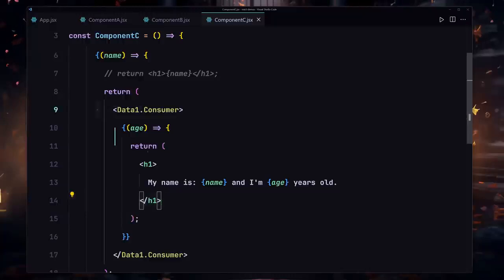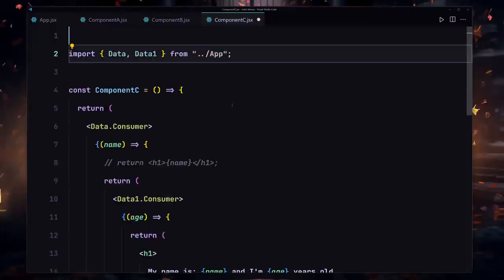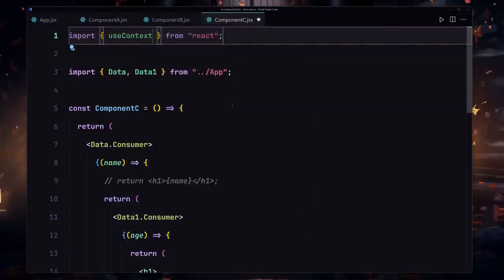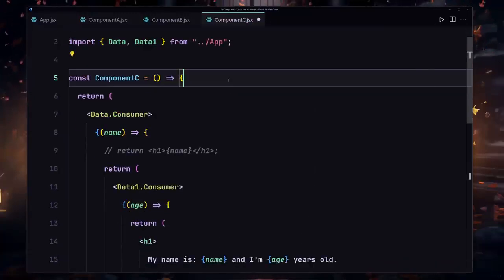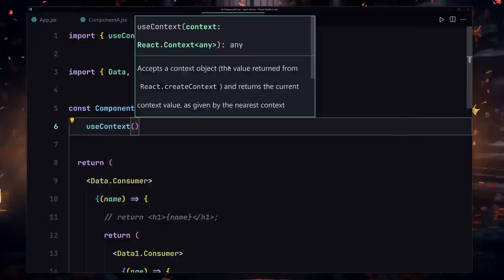So now let's refactor this code to use our context hook. What I'm going to do is first of all we have to import our useContext hook right here. Once we successfully import that, the next thing we have to do is call that right here. So I'm going to use useContext, and now inside this,